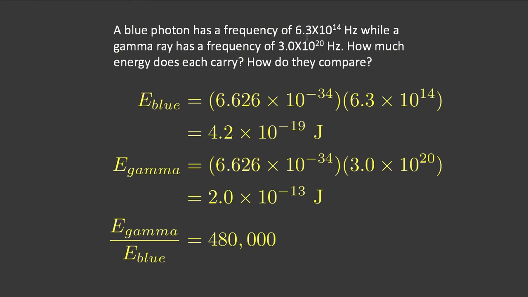That means that the gamma ray is about a million times faster frequency. It's oscillating back and forth a million times faster than the blue photon.